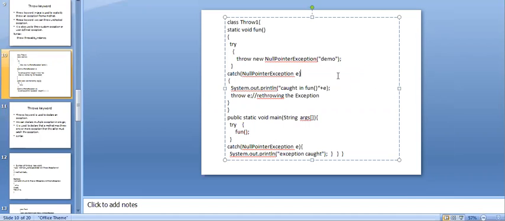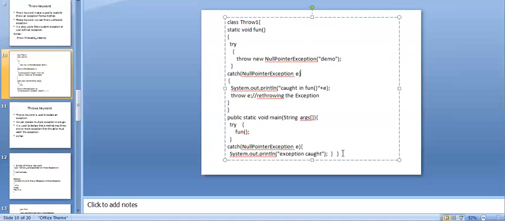Which is going to throw an exception. Well, the code is already executed earlier. Then I'll tell you that our class name is Throw1. And coming to public static void main, in this try block I use fun. Fun is nothing but the name of the method. In a try block, I call the function. The function name is fun. I'm going to throw an exception once again.